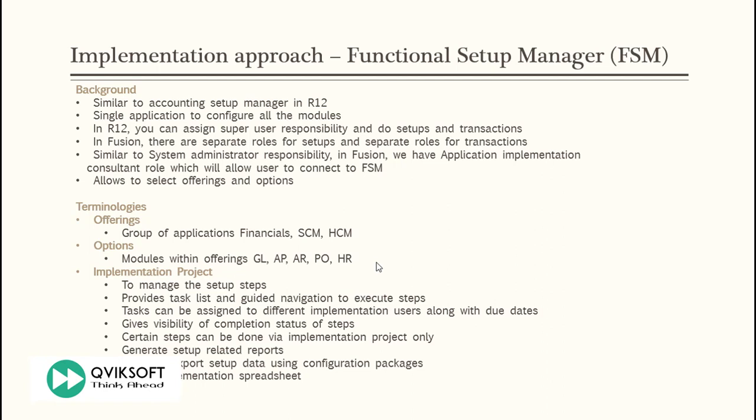Before you can do any implementation in Fusion, you have to define an implementation project. What is an implementation project? An implementation project is the sum of your offerings and options. When you define an implementation project, you choose which offerings you want to enable in the system and which options you want. Depending on the offerings and options you choose, the system automatically identifies the steps you need to configure in the right sequence, so you can follow those steps one by one and execute the implementation perfectly.